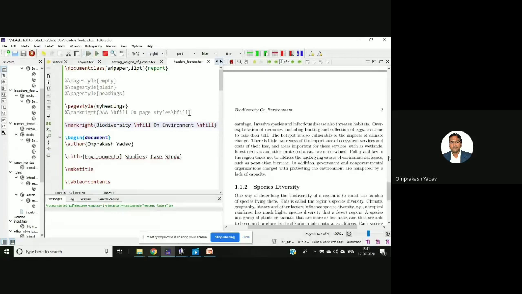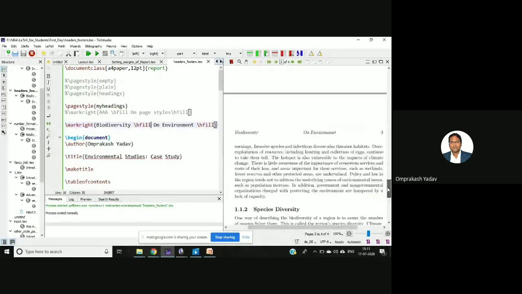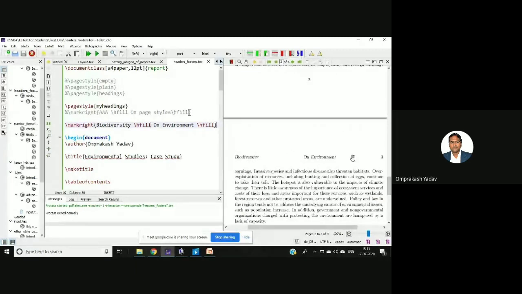I'm sure you all are aware of all these things in the HTML language, right? See here, the spaces. So this is regarding the different types of page style. Now let's go to the next part.